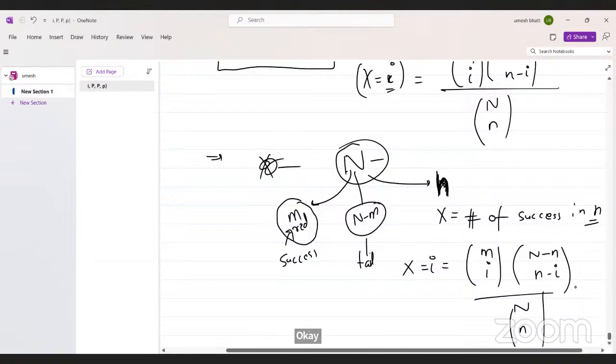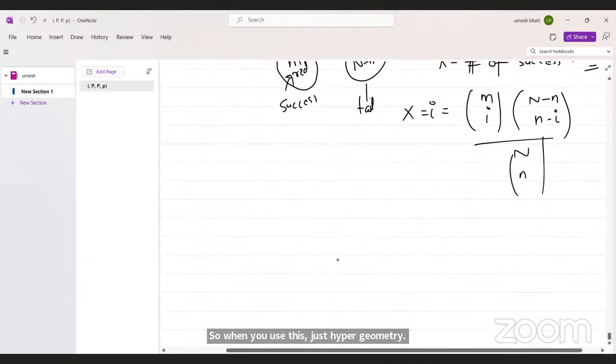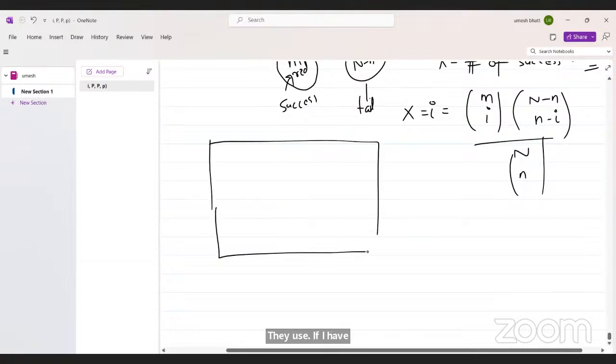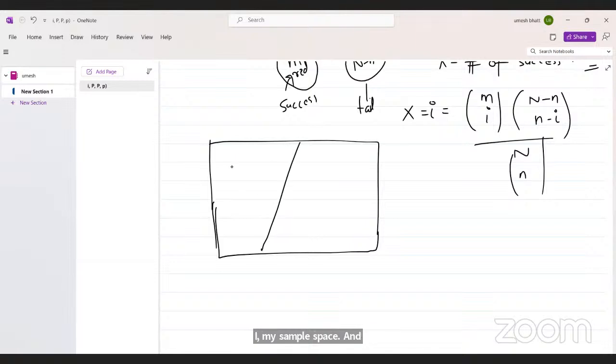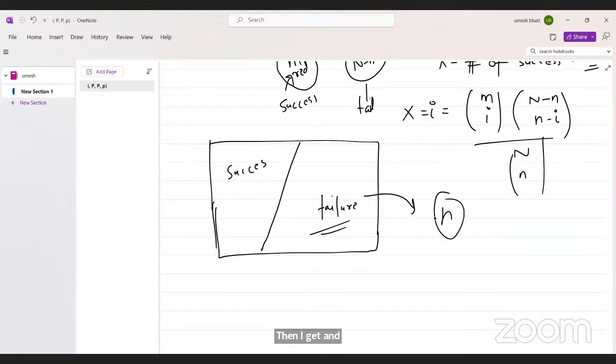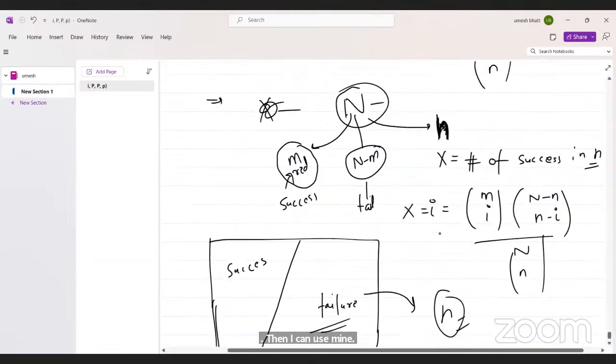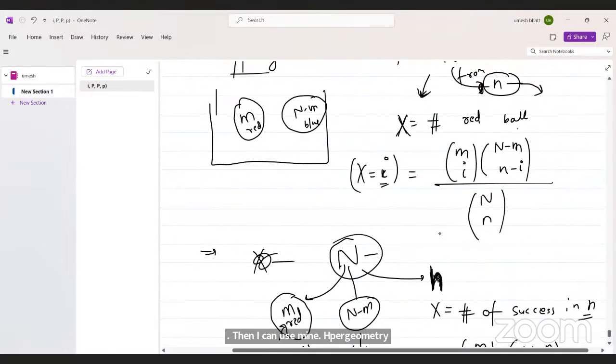So when do you use hypergeometric? If I have some sample space, and there is some part which is success and some part which is failure, and I am choosing some n sample from this, and my random variable is the number of successes in this n, then I can use the hypergeometric. Any doubt in this?